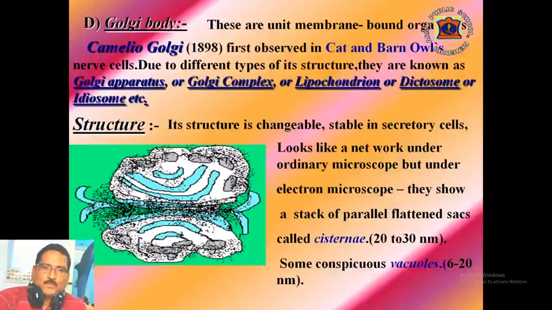This is the structure of Golgi body under electron microscope. Its structure is changeable but stable in secretory cells. It looks like a network under ordinary light microscope, but under electron microscope they show a stack of parallel flattened sacs called cisternae measuring 20 to 30 nanometer, some conspicuous vacuoles measuring 6 to 20 nanometer, and clusters of very small vesicles, bladder-like structures measuring 40 to 80 nanometer. The whole structure is called Golgi complex.